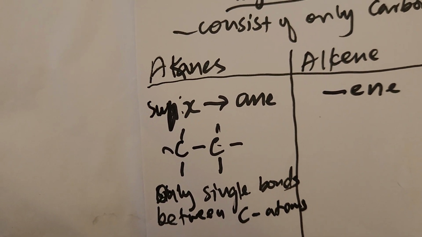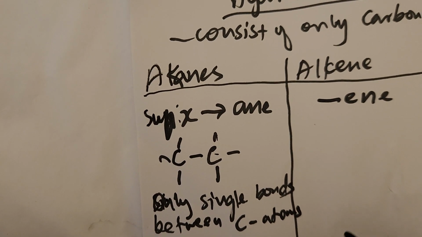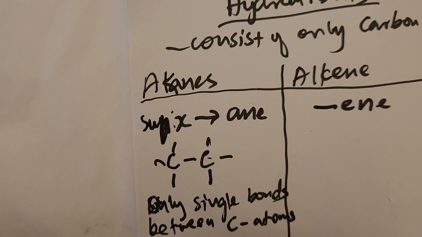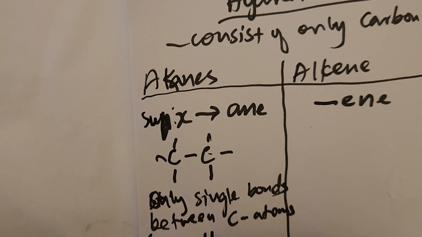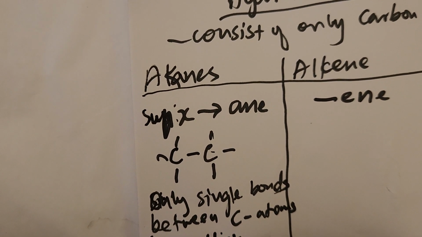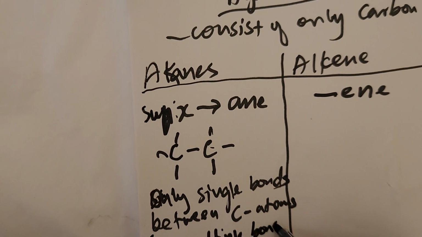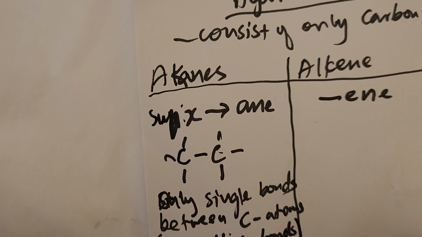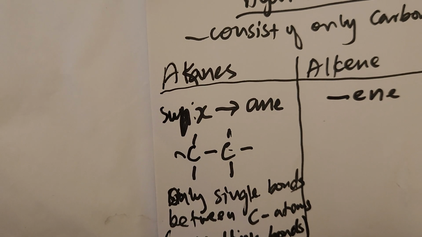And because of these single bonds between carbon atoms, or having no multiple bonds, someone can say in the example, no multiple bonds. So compounds with no multiple bonds between carbon atoms, yes, they are alkanes.